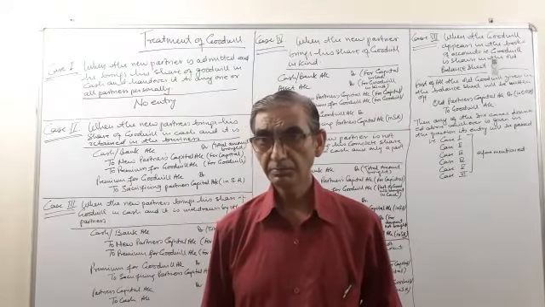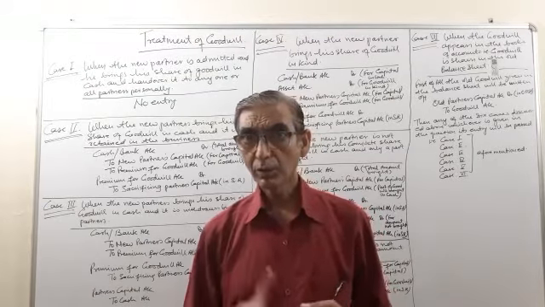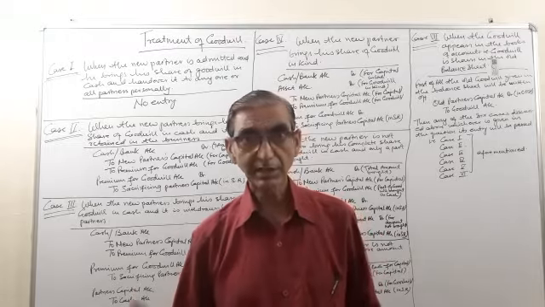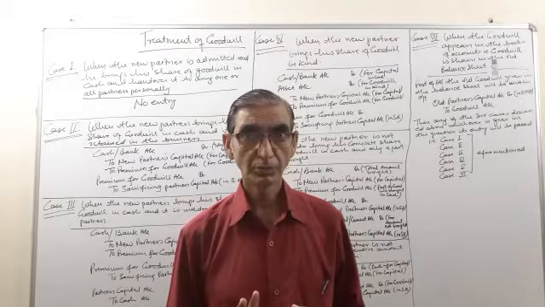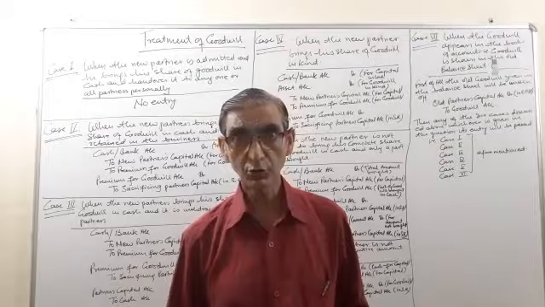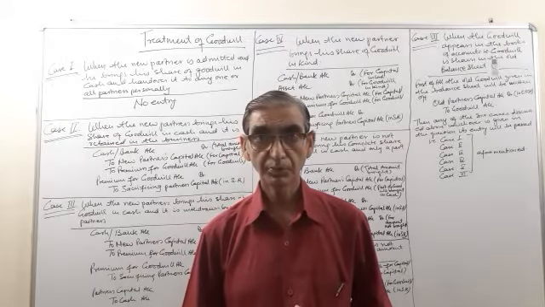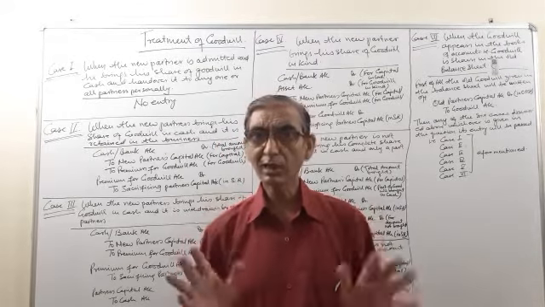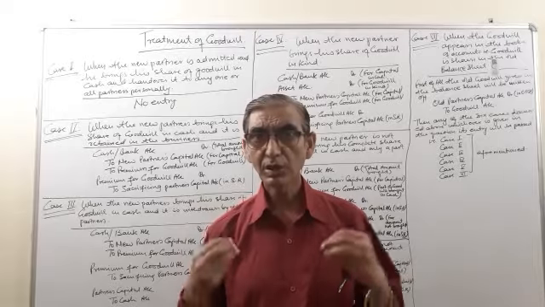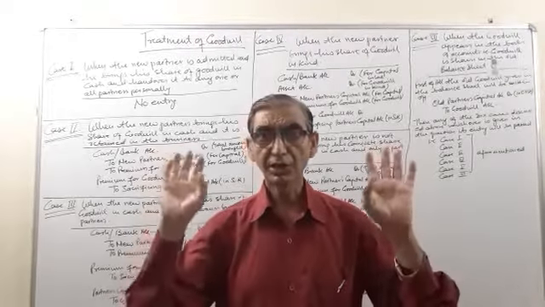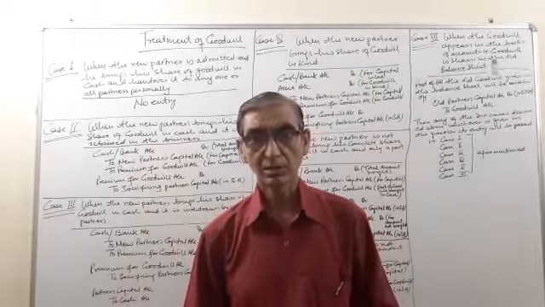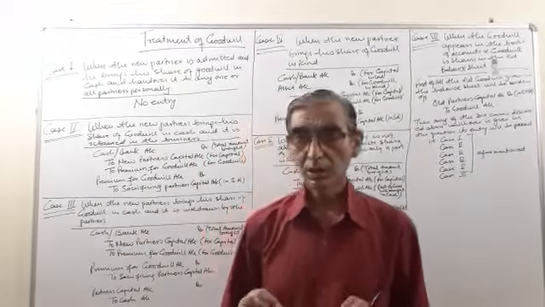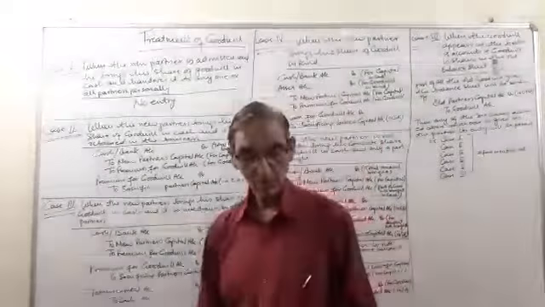So here the goodwill will be distributed in the sacrificing ratio. So the sacrificing ratio must be calculated. It's clear? And the rest of the things are to be shared in the old profit sharing ratio of the partners. It's clear? So now we will discuss the